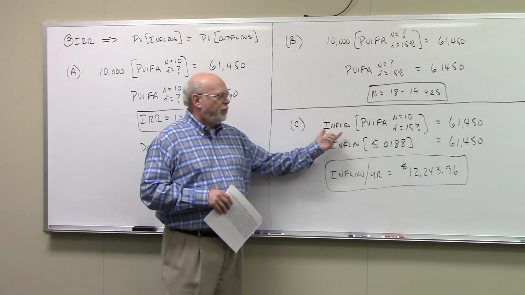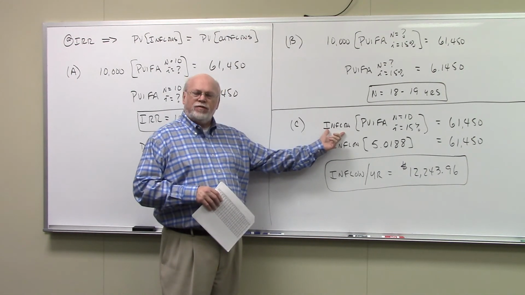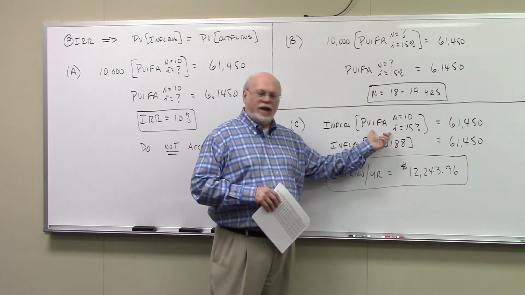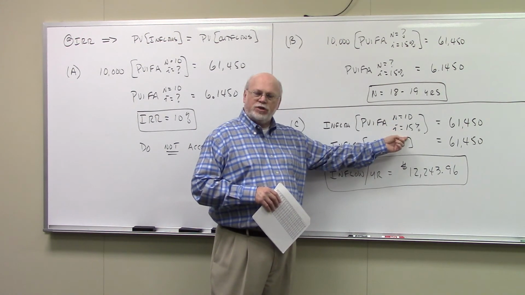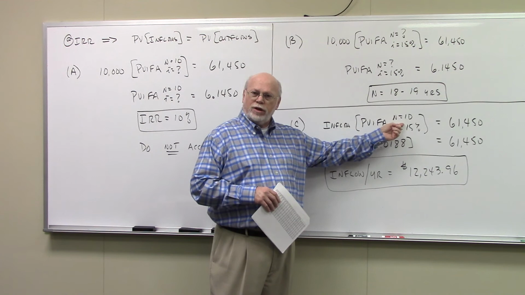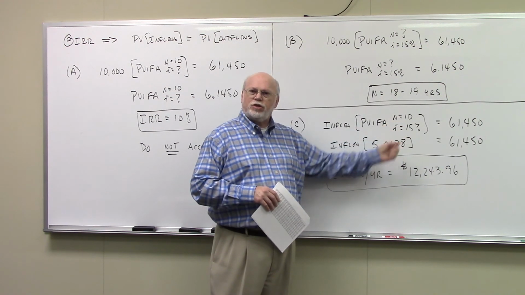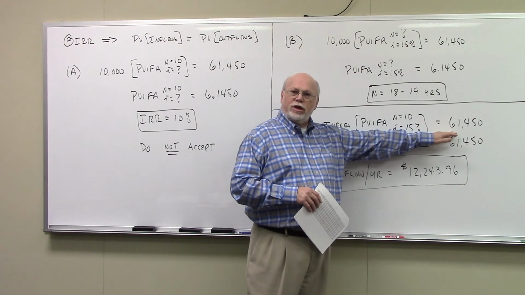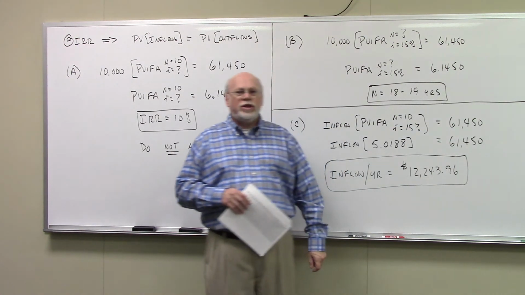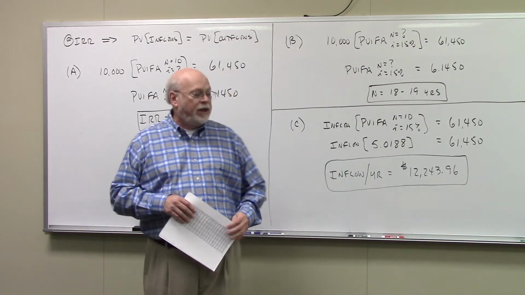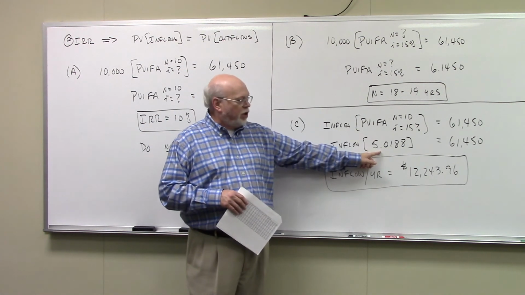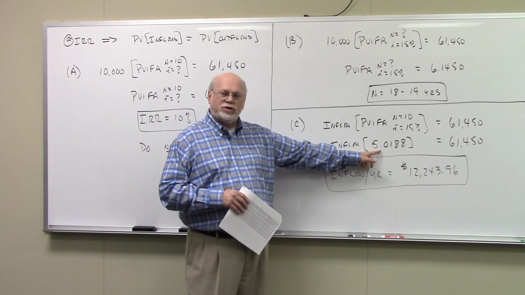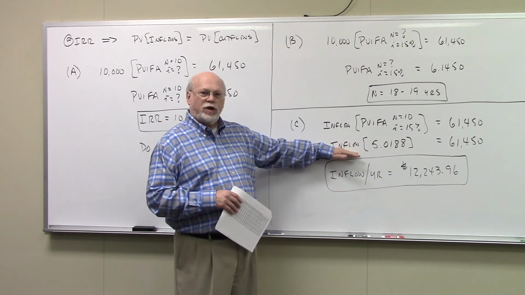Well, again, your basic equation here, the inflow, which is what we're looking for, times our PVIFA at 10 and 15%. 10 is the original length of the project, 15% is our cost of capital. I'm going to set that equal to the cost of the project, which is $61,450. The PVIFA at 10 and 15% is 5.0188. Solve this equation for inflow.